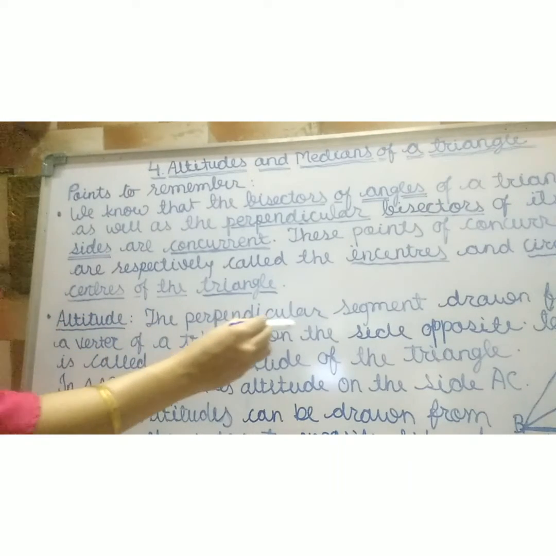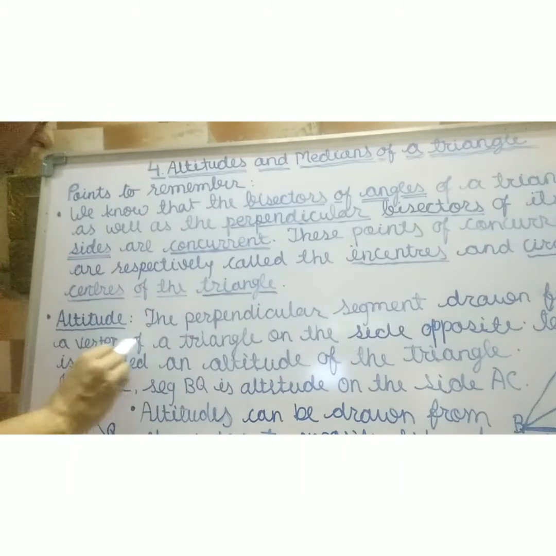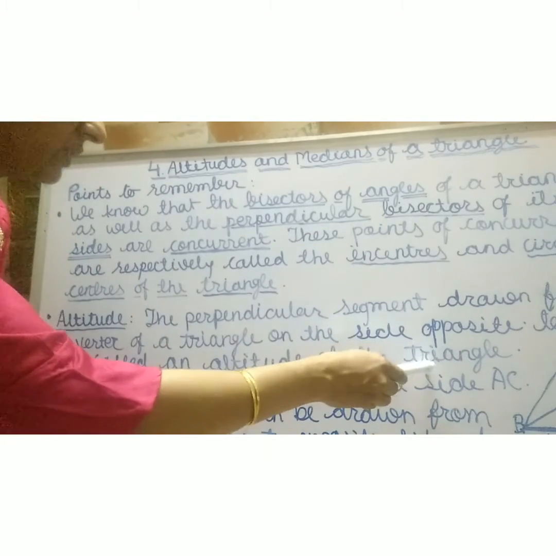The perpendicular segment drawn from any vertex of a triangle on the side opposite to it is called an altitude of the triangle.